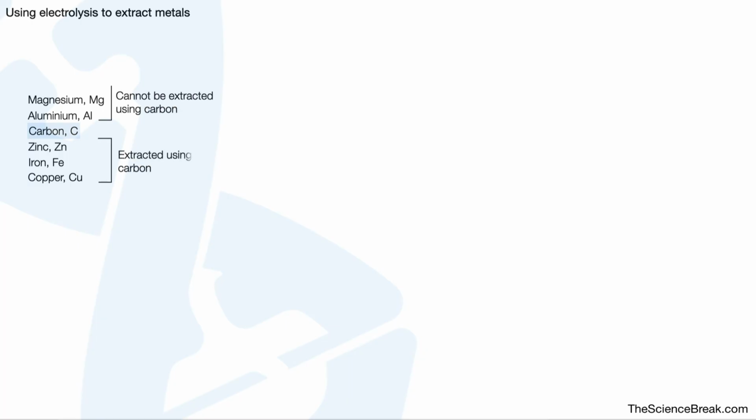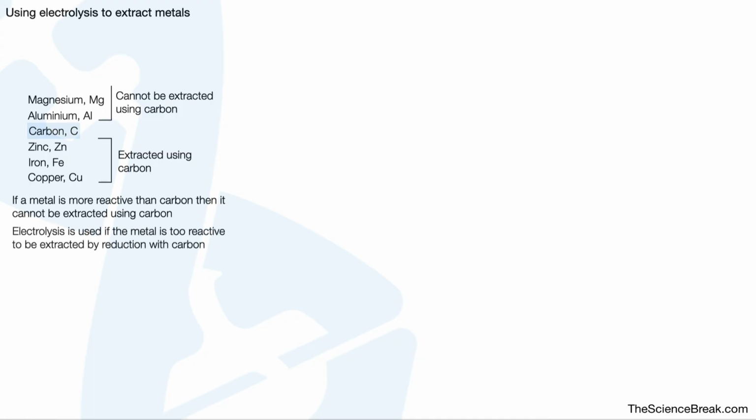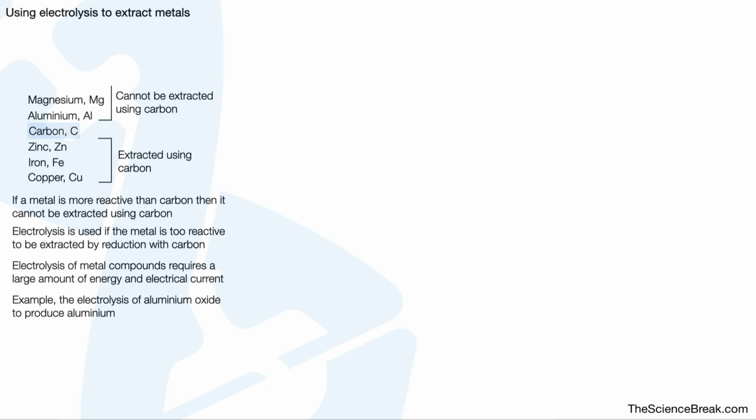Using electrolysis to extract metals. Let's remind ourselves of part of the reactivity series. We can see that metals above carbon in the reactivity series cannot be extracted using carbon, and metals below carbon can be extracted using carbon. If a metal is more reactive than carbon, then it cannot be extracted using carbon. Electrolysis is used if the metal is too reactive to be extracted by reduction with carbon. Electrolysis of metal compounds requires a large amount of energy and electrical current. One example is the electrolysis of aluminium oxide to produce aluminium.